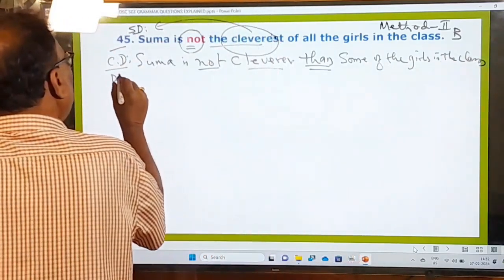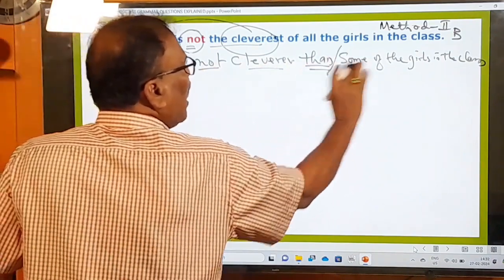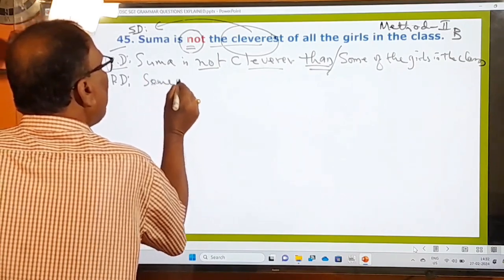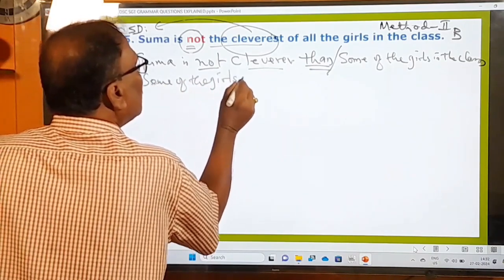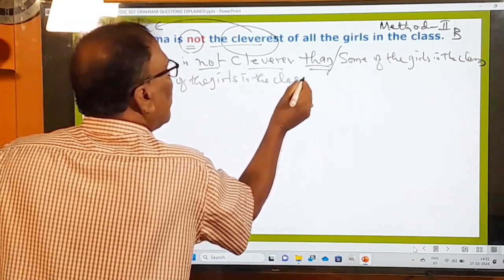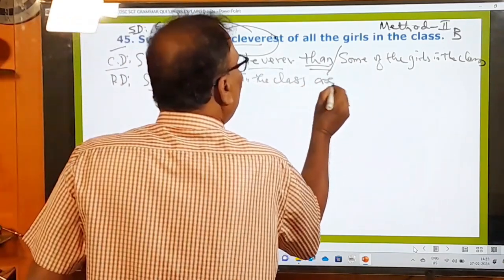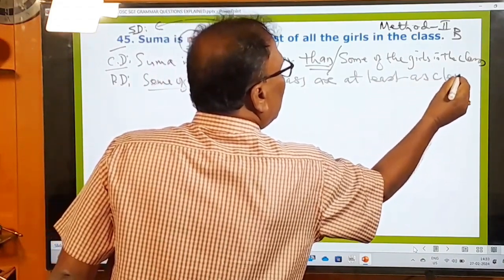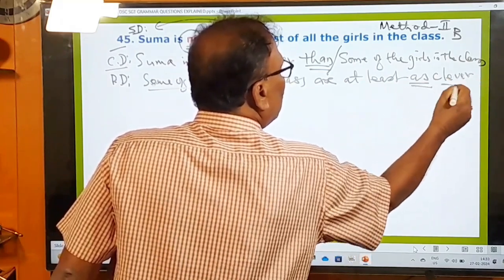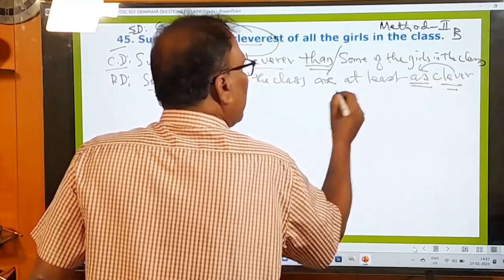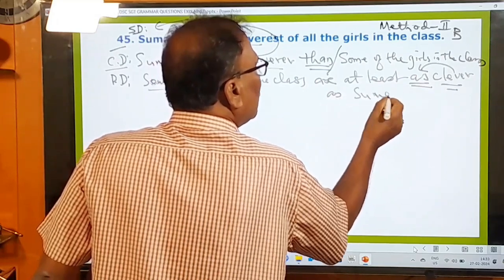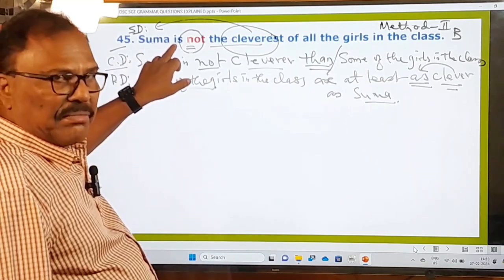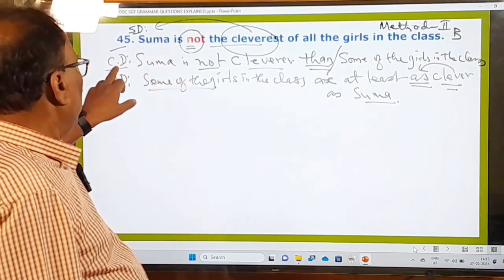And what will be the positive degree sentence? After than, whatever the sentence is, that should be brought to the front position. Yes, some of the girls in the class. Some of the girls is plural, that's why are. At least, you have to say, at least as clever as. So this positive degree adjective must be put between as and as: clever as Suma. That should be the right one. So this is the superlative degree, method 2, type B. And this is the comparative degree, this is the positive degree.